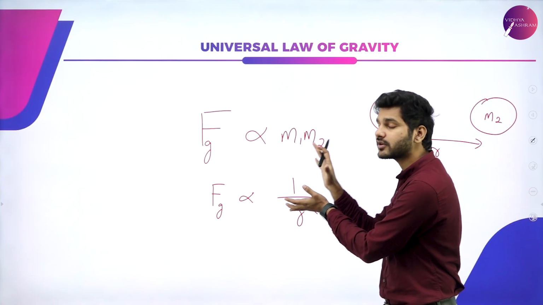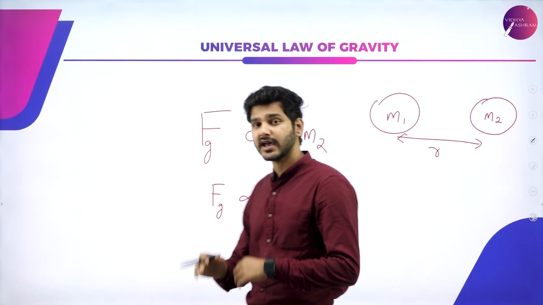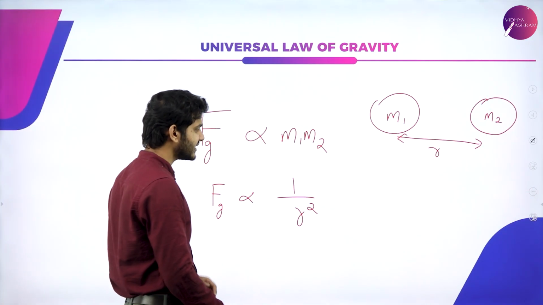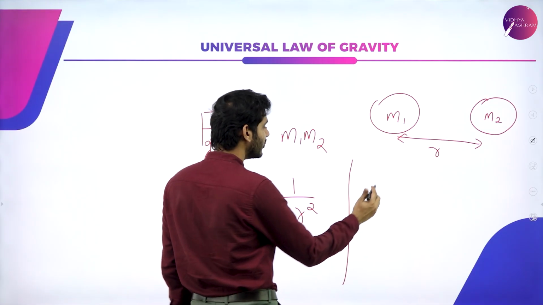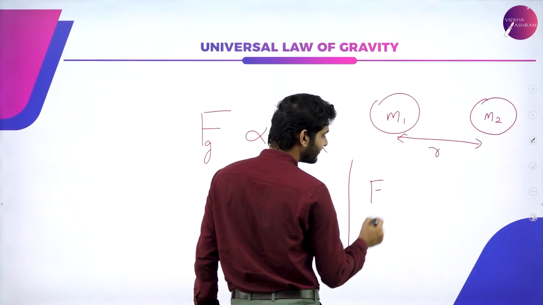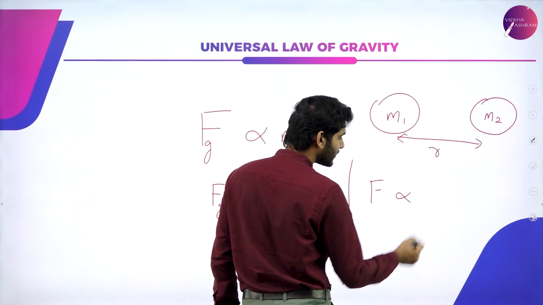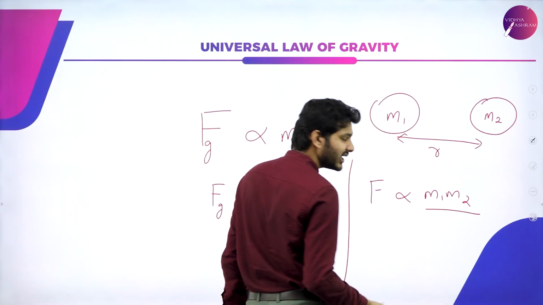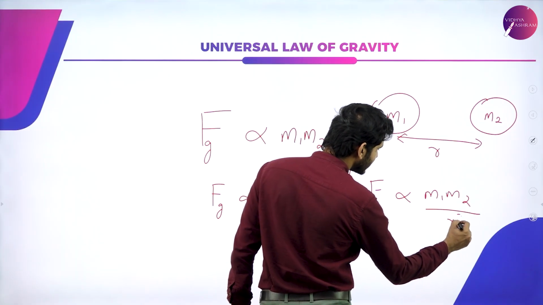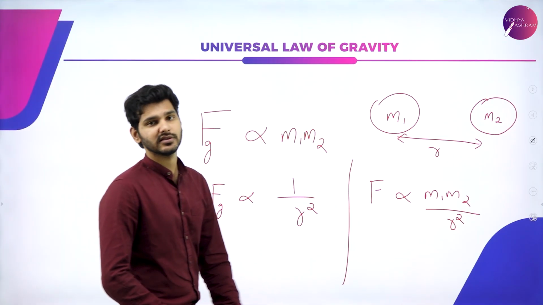So he put together this equation and concluded that the gravitational force between two masses will be directly proportional to the product of their masses and inversely proportional to the square of the distance between them.